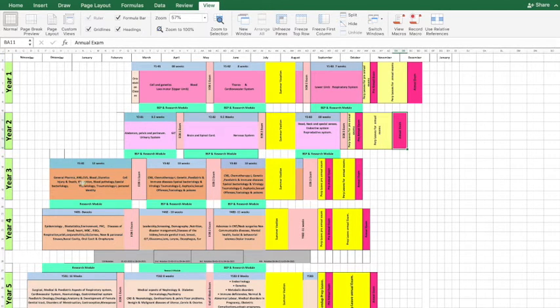So a similar structure is for year 3, 4 and 5. Here you can see how long the summer vacations will be, when the end of block exams will be, and when the pre-annual leaves and annual exams will be. So a bird's eye view of the timelines of all the 5 years is given on this page.